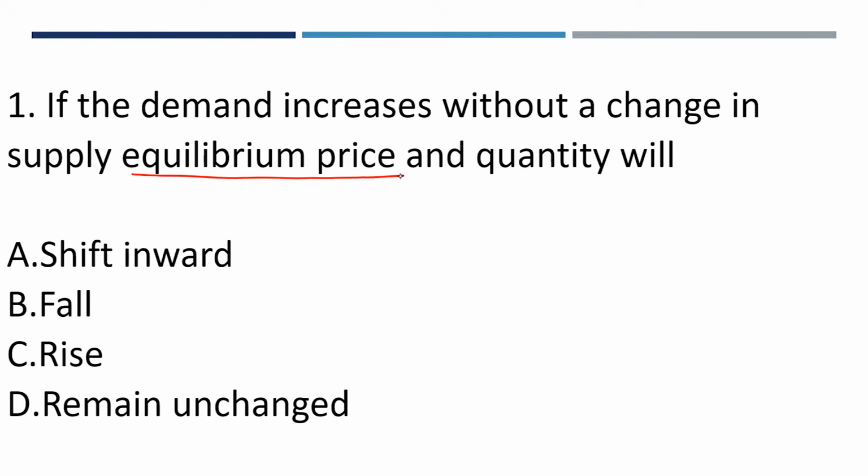And that gives us the first one. A says shift inward, B says fall, C says rise, and D says remain unchanged. There's no way to remain unchanged. There's no way to shift inward. Shift inward means decrease. Fall means fall. Rise means to rise. So definitely the price of the commodity will rise. Another word for this rise is increase. If there's increase here and there's no rise, we would have chosen increase. So the answer is C, which is a rise.